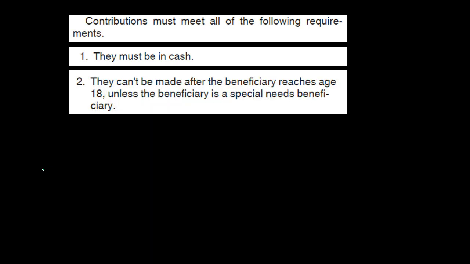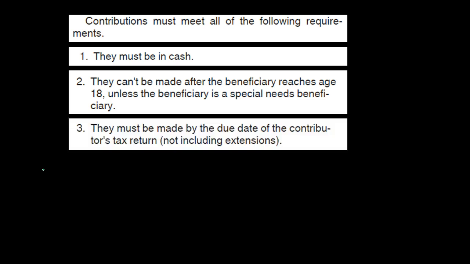Back to the text. Contributions must meet all of the following requirements. 1, they must be in cash. 2, they can't be made after the beneficiary reaches age 18 unless the beneficiary is a special needs beneficiary. And 3, they must be made by the due date of the contributor's tax return, not including extensions.